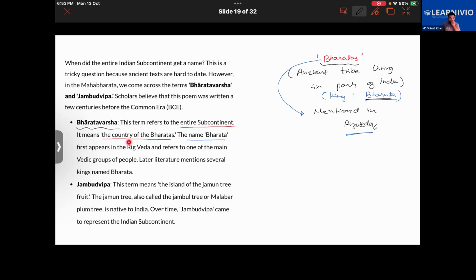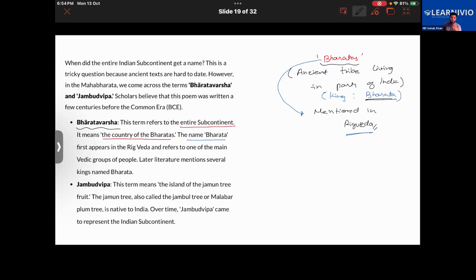About Bharatavarsha, one more thing we have discussed is that it is mentioned in the Rigveda also. Then talking about Jambudvipa, this term means the island of the jamun tree fruit. Jamun tree, do you understand? See, jamun is basically Java plum. It's basically a kind of berry, purple or black in color.